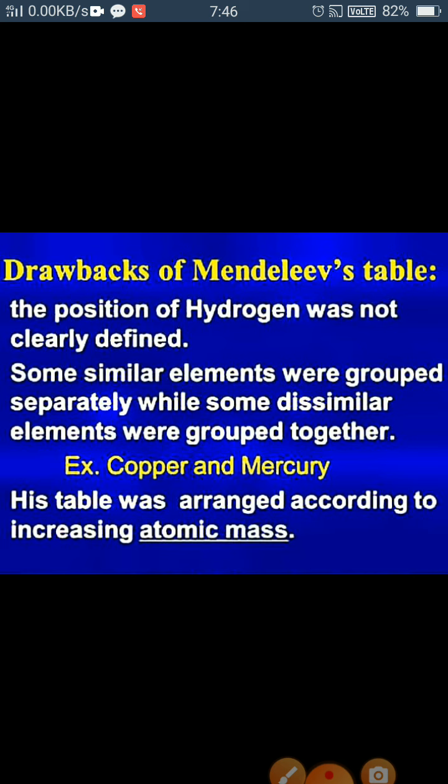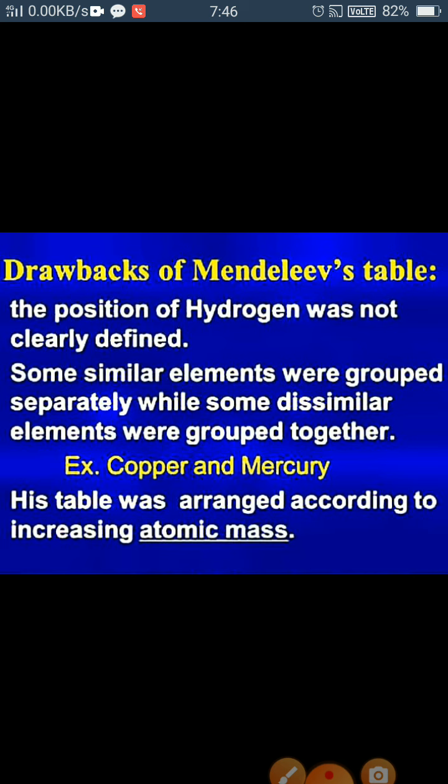Some elements with higher atomic masses are placed before elements with lower atomic masses. For example, cobalt is placed before nickel, as the atomic mass of cobalt is 59.5 and that of nickel is 58.6. So cobalt should come after nickel, but cobalt is placed before nickel.